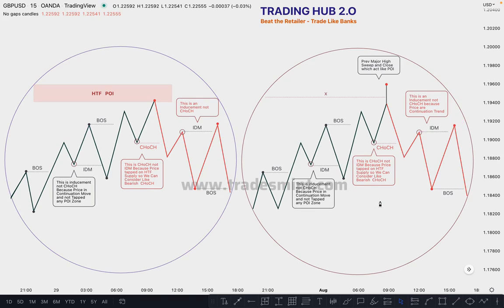So the main thing is, when the market taps on the supply or demand zone, then the market breaks the first internal high or low, that's called change of character. Okay, when the market continues pushing higher highs and taking out the internal low or internal high, that's called inducement. So this is a simple thing. Now let me show you on a real chart how you can identify the actual inducement and actual structure, and how you can identify where is the CHoCH. Okay, now let's switch to the real chart.